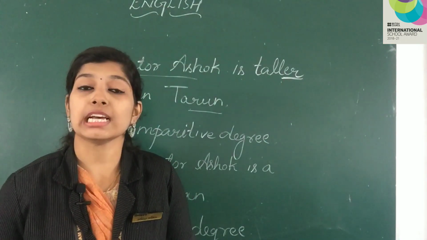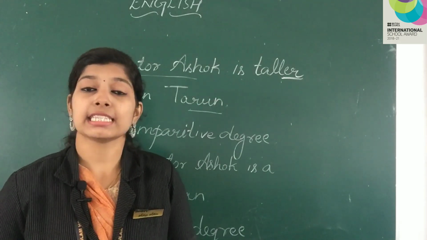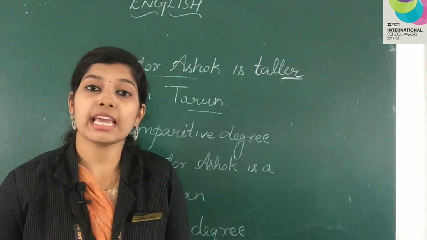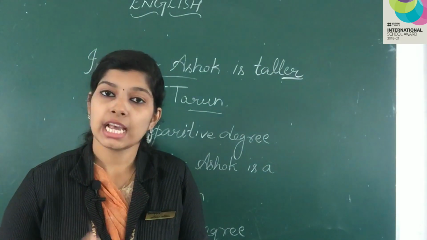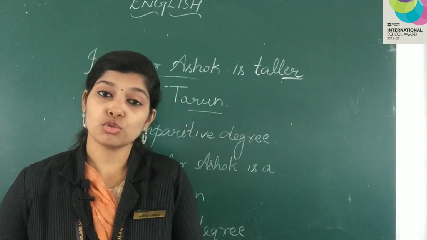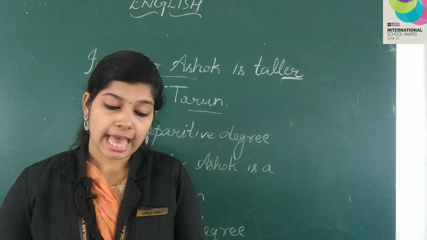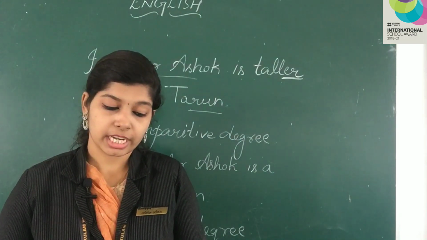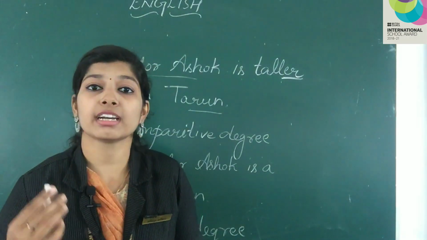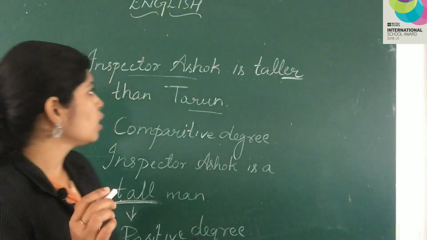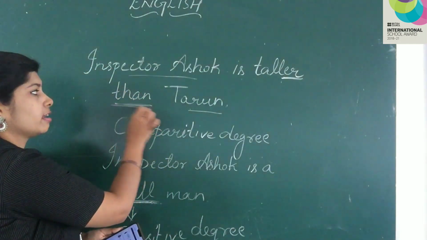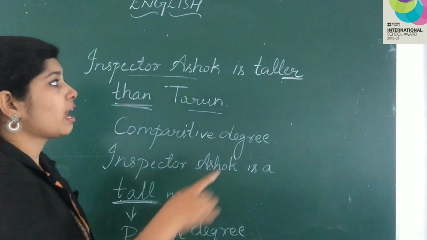This time we are using the comparative degree, that is taller. We are adding ER to the original form of the adjective. Observe that we usually use than along with the comparative degree of the adjective. Whenever we are comparing, did you notice that we use than? We use than after the adjective.